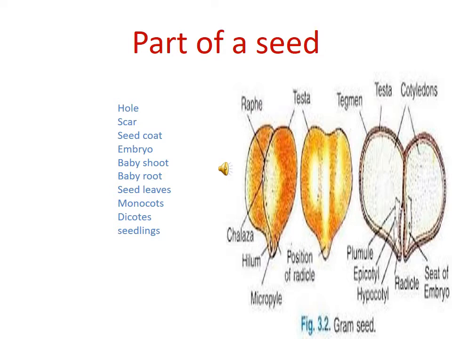Parts of a seed. A seed is hard and dry. It does not easily break up. To study the structure of a seed, soak some gram seeds in water and leave them overnight. What will you observe? Next morning you will observe that the seeds have grown bigger and softer. The seeds have absorbed water and swollen up.